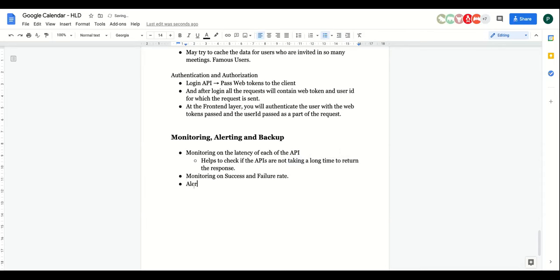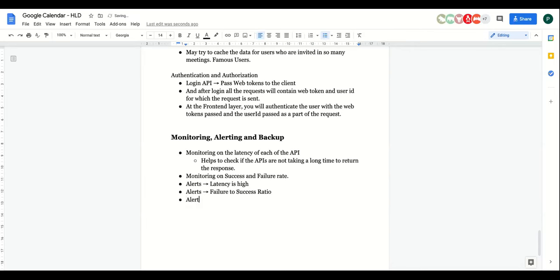Then you can have alerts if the latency is high. You can define a threshold value for alerts, like if it has crossed a particular threshold, then you should alert. You can have a success to failure ratio, or failure to success ratio, and you can have a threshold value for this, and you'll send an alert if that threshold is crossed.